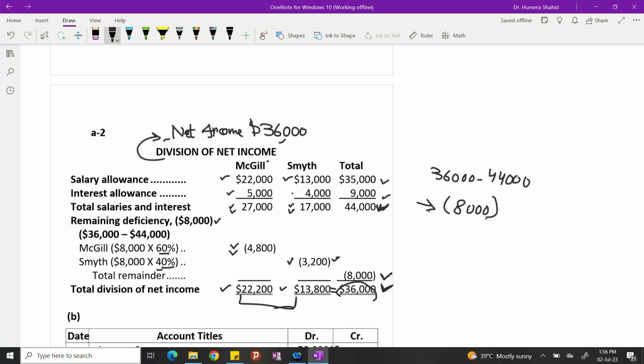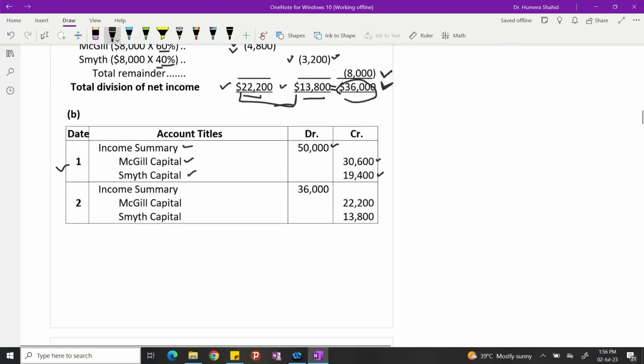So now we distributed the net income. Net income was 36,000. 22,200 is taken by McGill. 13,800 is taken by Smith. So let's record. Income summary gets debit. McGill capital gets credit. Smith capital gets credit. 22,200, 13,800, and 36,000 was the net income.